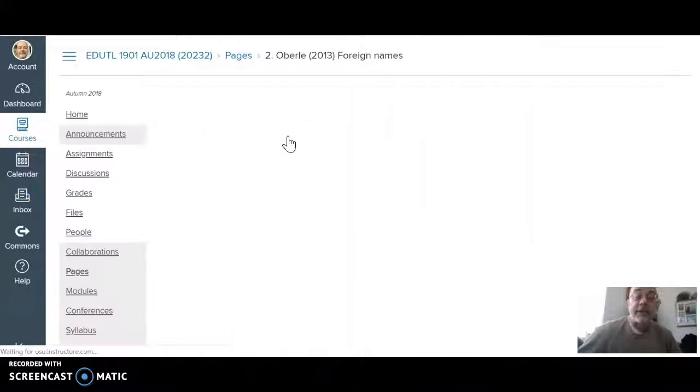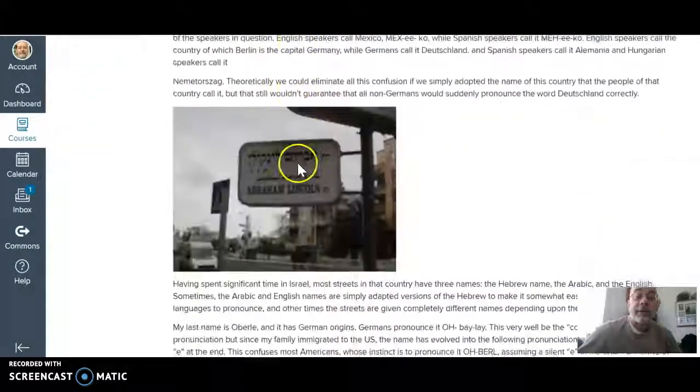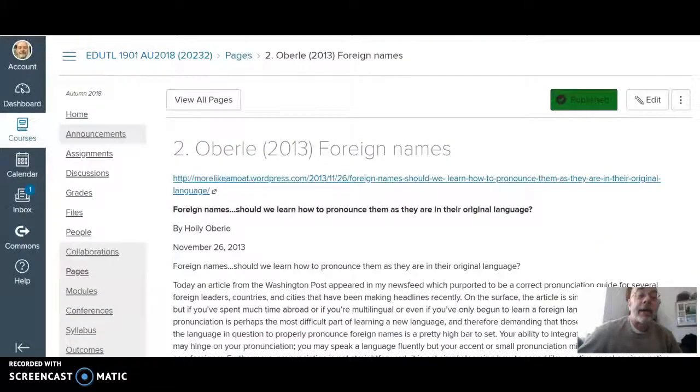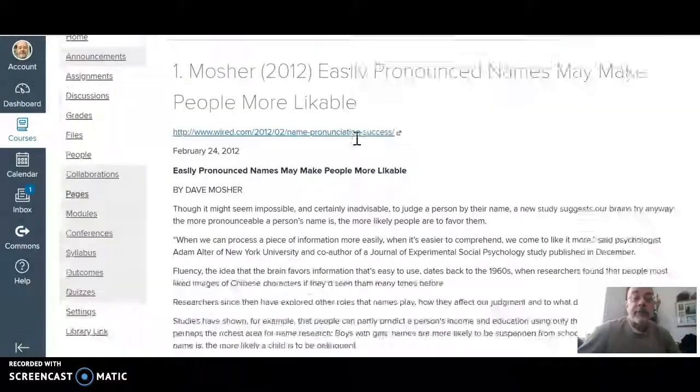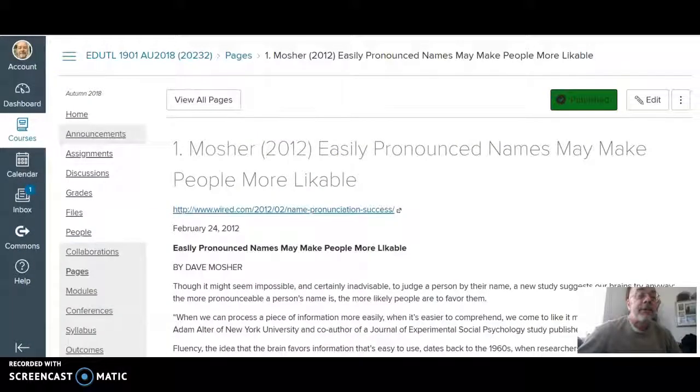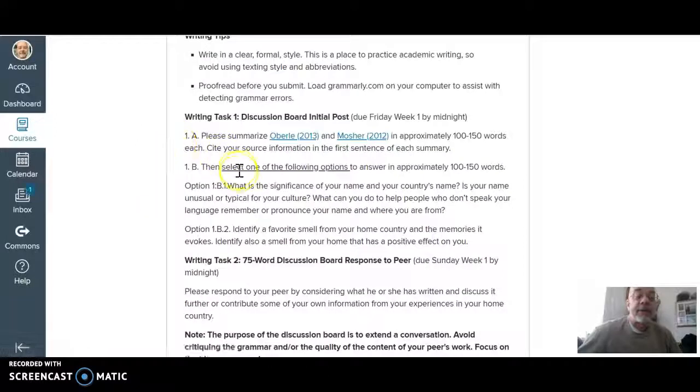So as you see, I can click on Oberl and here is the reading, or I can go back and click on Mosher and here is the reading for Mosher. Okay, so you have access to those readings now.